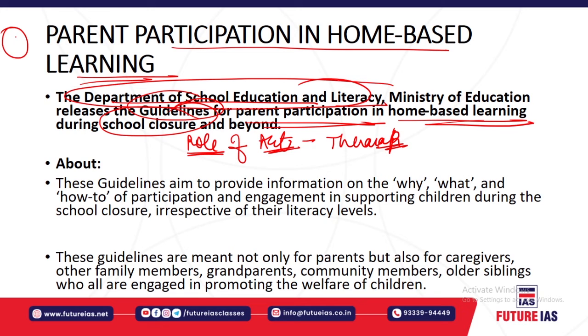These guidelines aim to provide information on why, what, and how to participate in this engagement process during school closures, so that irrespective of literacy level, parents and guardians can contribute to the development of the children.